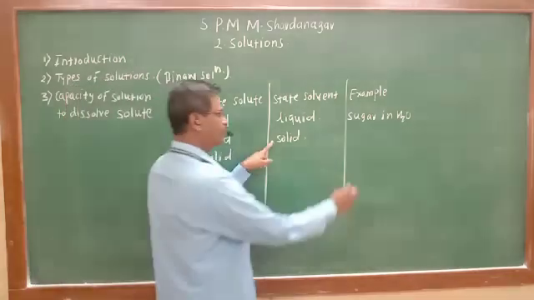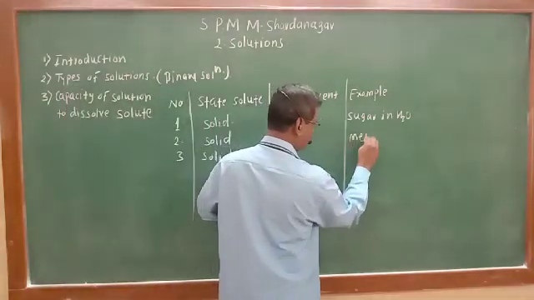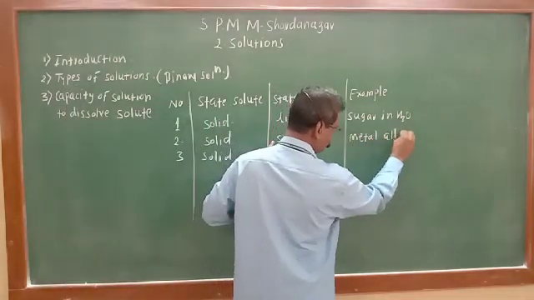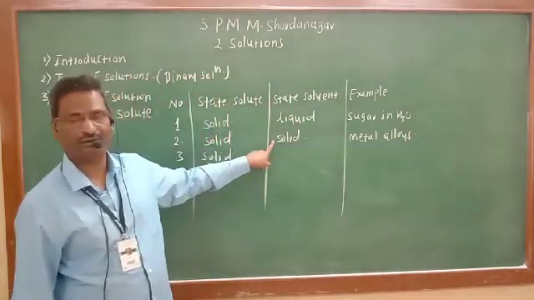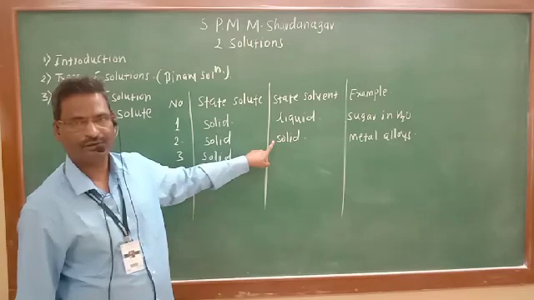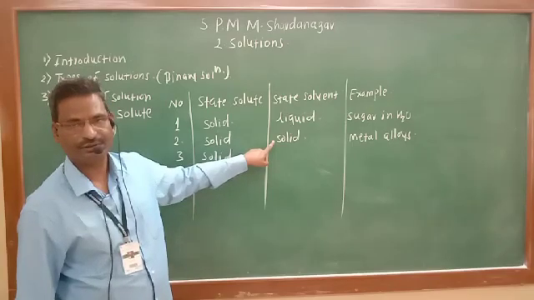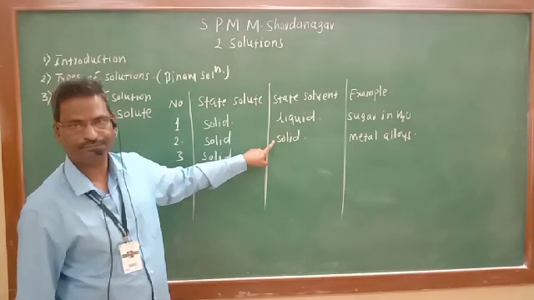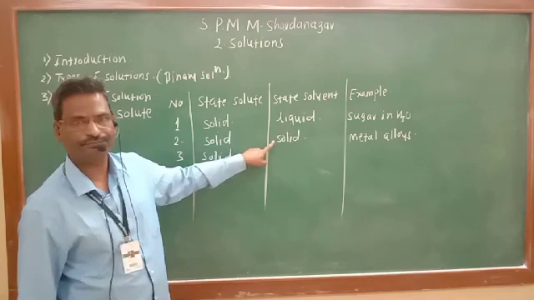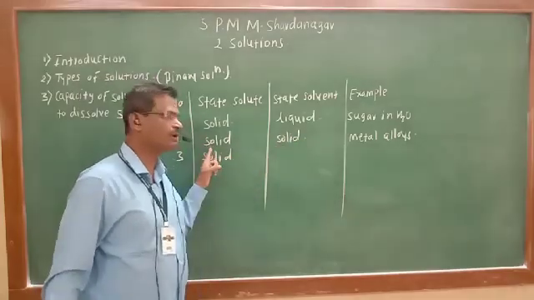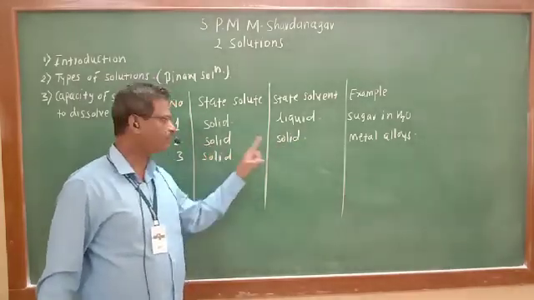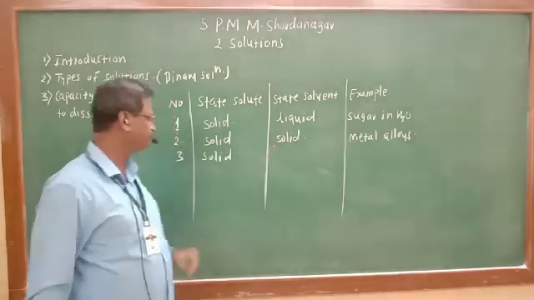They are metal alloys. We have studied them in crystal defects also. Brass: the main metal is copper, and zinc is the impurity metal. That is the metal alloy. So solid in solid, one solid in less proportion and other solid in large excess quantity.